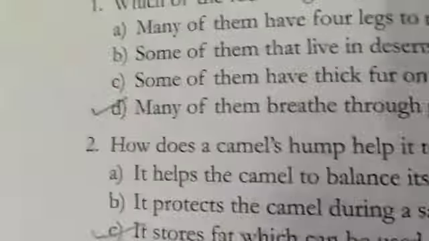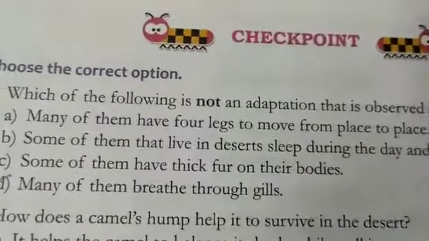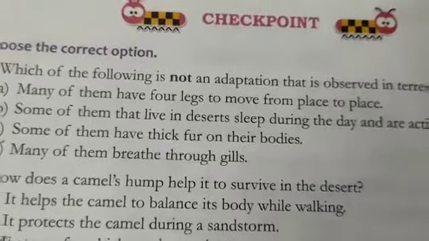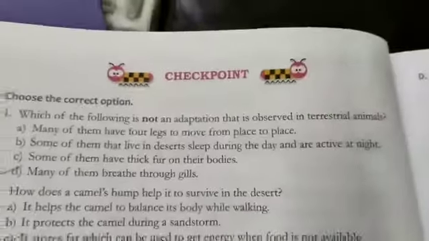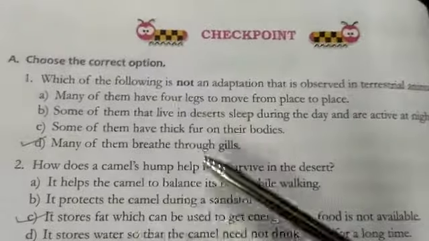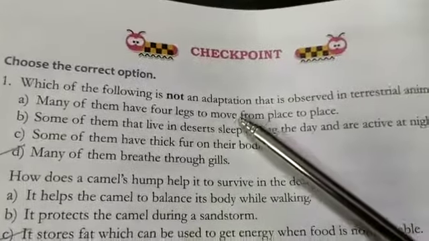Now take out your book, page number 62. We will do the checkpoint in the book, but after this you will do it in your fair work copy. This is to be done in the fair work copy. Students, don't forget it. Number A, choose the correct option.